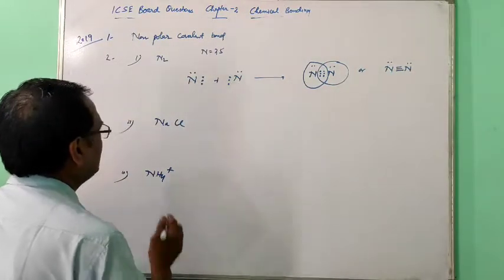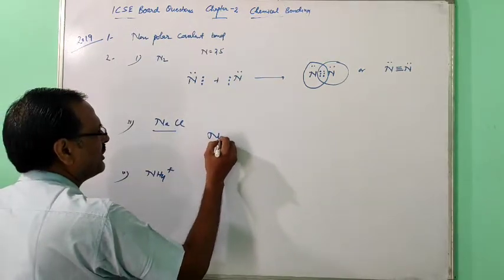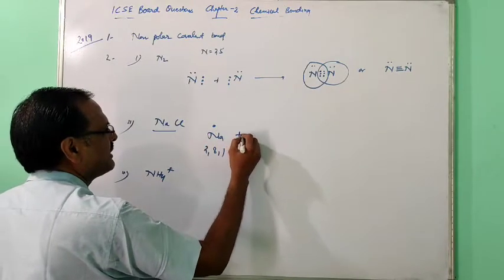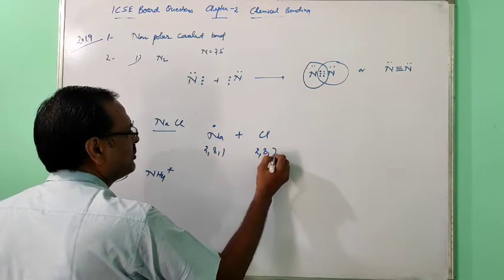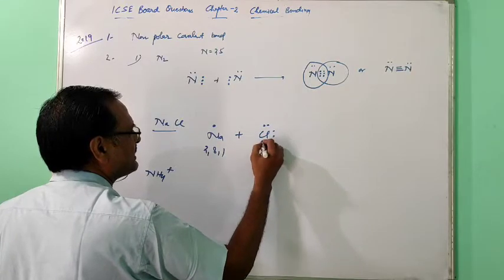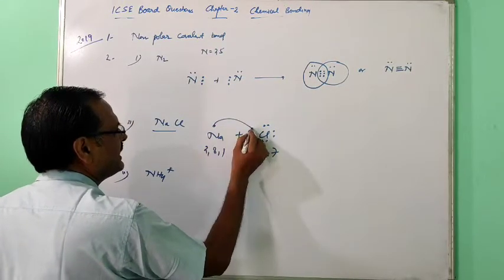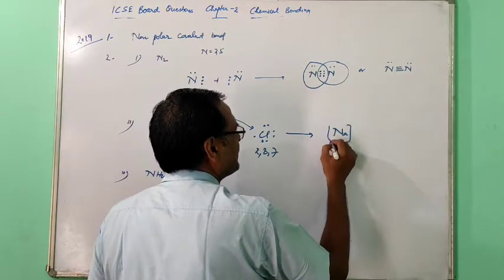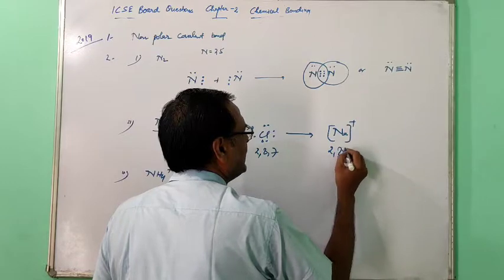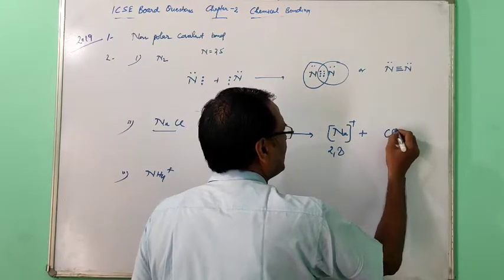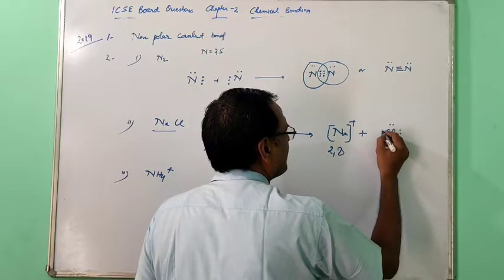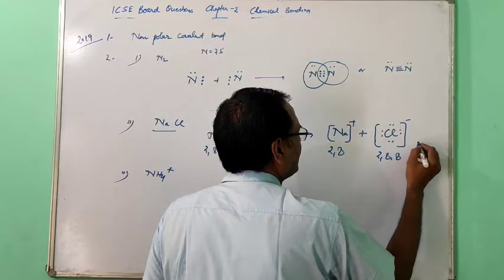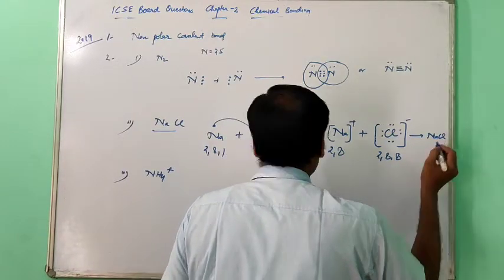Now this sodium chloride: this sodium, you know, atomic number 11, is 2,8,1, 1 valence electron. Chlorine is 2,8,7, 7 valence electrons. So this 1 electron is transferred here. This will form Na plus, 2,8, plus chlorine negative, 2,8,8. Now this will become NaCl.